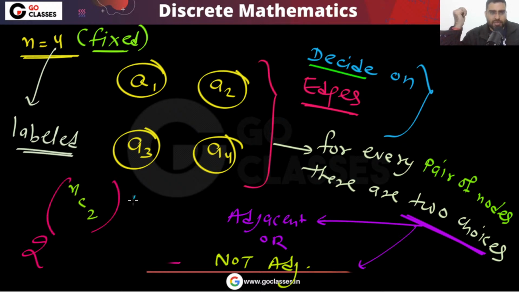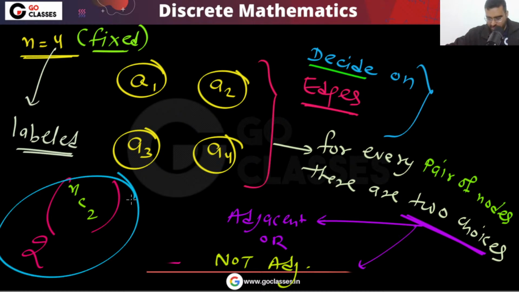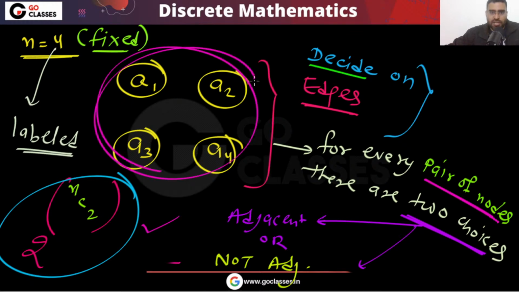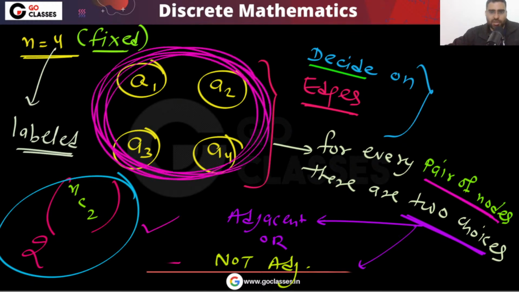So the answer will be these many graphs you can create, right? So how many graphs can we create? These many graphs we can create, because for every pair of vertices, whatever pair of vertices you take, there are two choices.